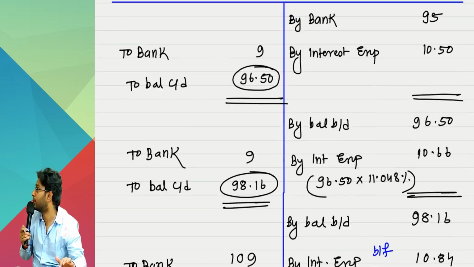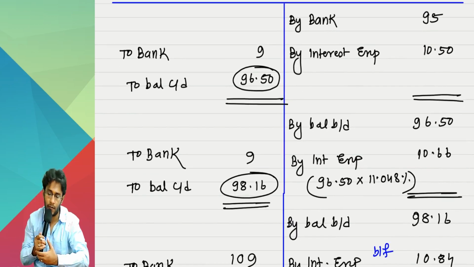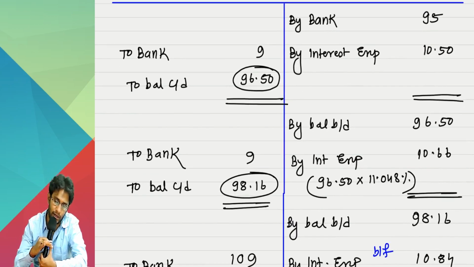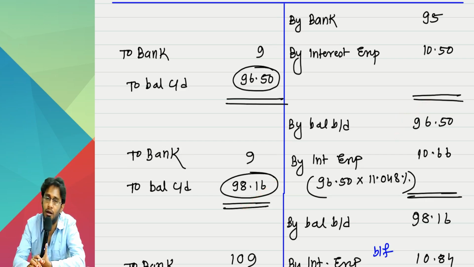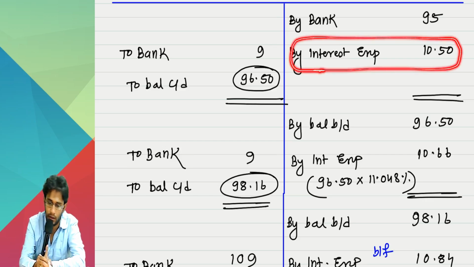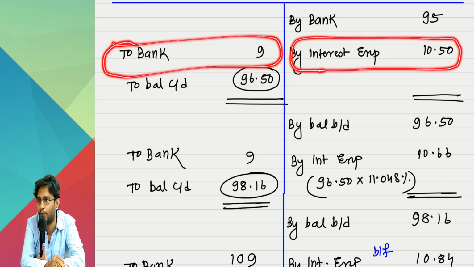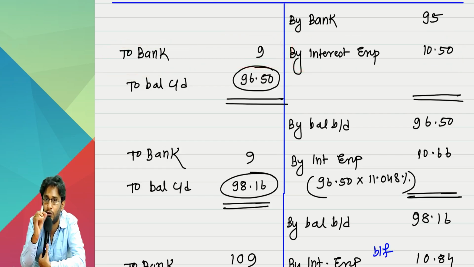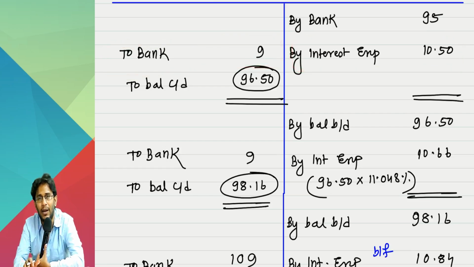Now you observe here. In any year, did the opening balance and closing balance match? They match here. Why? But in the first year, 96.5, it did not match. Why did it not match? Because the interest expense you are recording and the contractual cash flow you are paying are not the same. Since they are not the same, the difference between those two automatically gets adjusted into your closing balance. Will it happen in every sum like this?